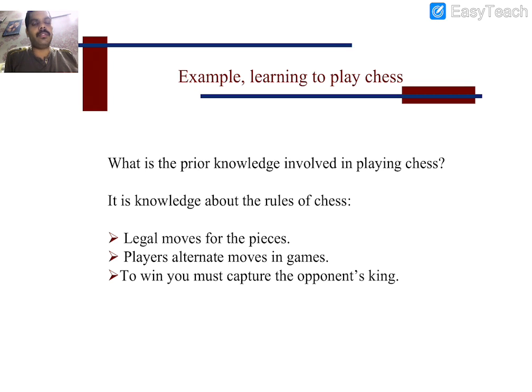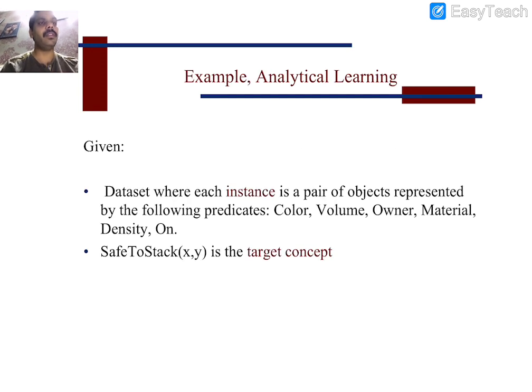As per those steps, we need to act. That is also required. So legal moves, players alternating moves, and we need to concentrate on the opponent's king position, so that we are able to win. There are many chances to win the game.